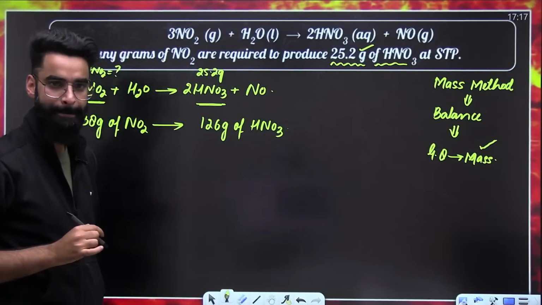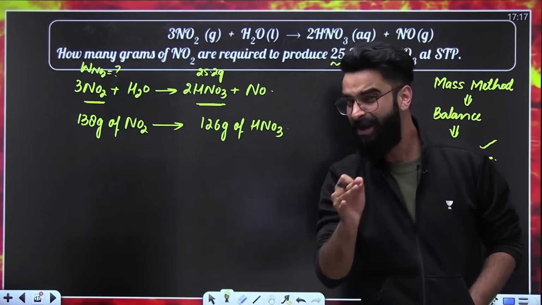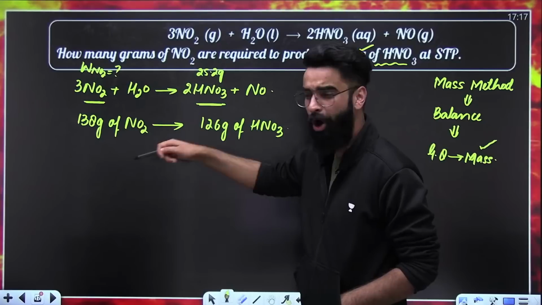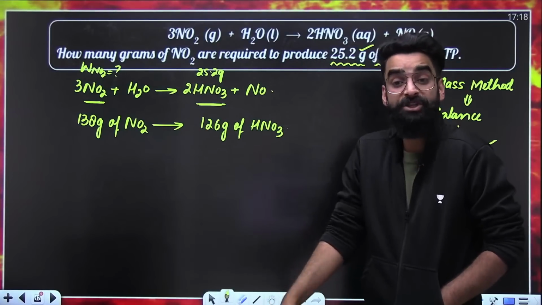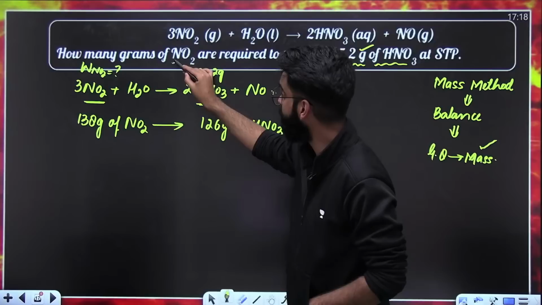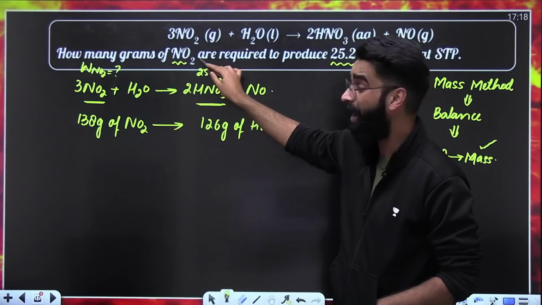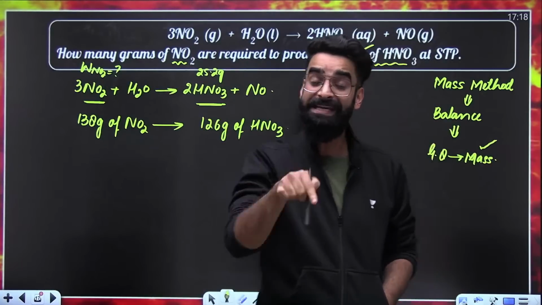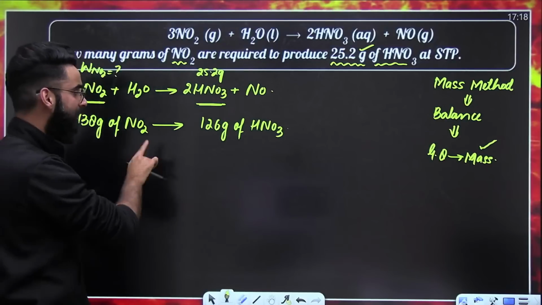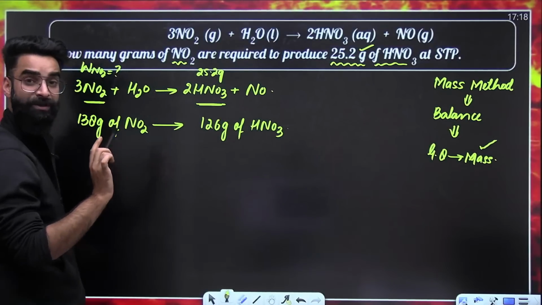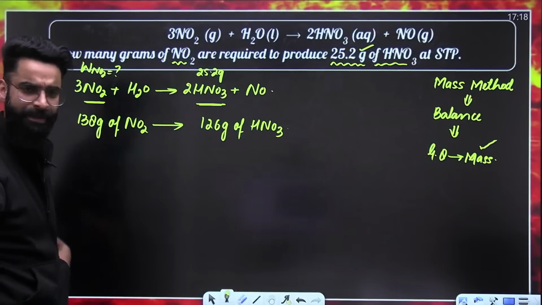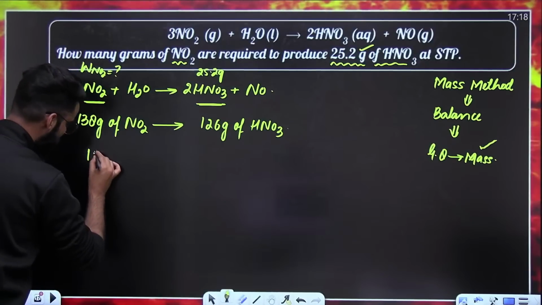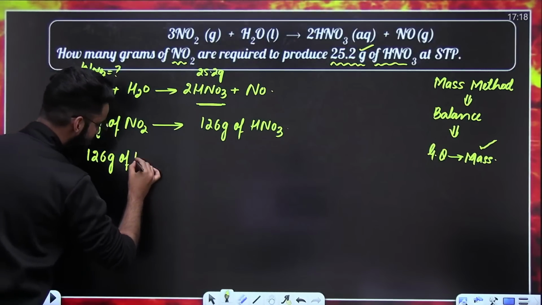Now guys, read the question carefully. Read the question and tell me whose data I'm supposed to calculate. Am I supposed to calculate the data for NO2 or for HNO3? Look at the question. How many grams of NO2 are required? So I need to calculate the data for NO2. And the one whose data is to be calculated has to be on the right side of the statement. So what do I need to do? I just need to reverse the statement so that NO2 comes on the right side. So I'll be writing something like this. I'll write 126 grams of HNO3.